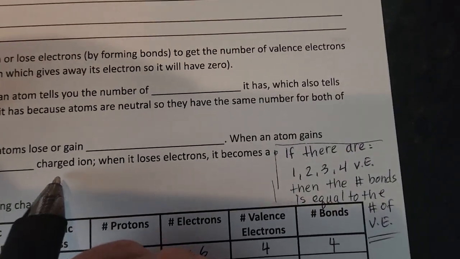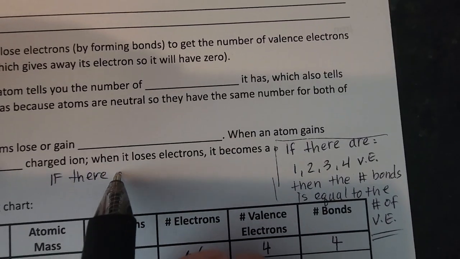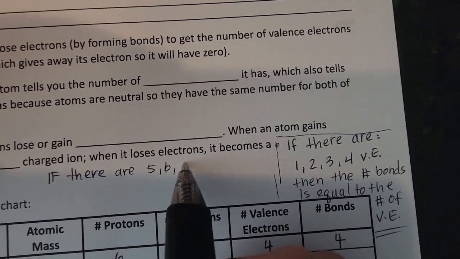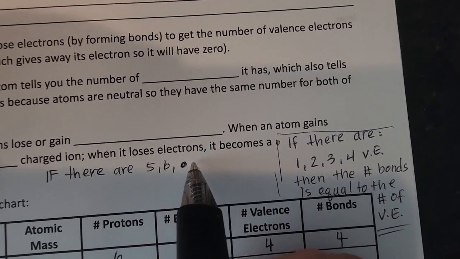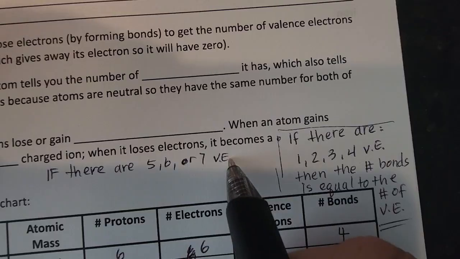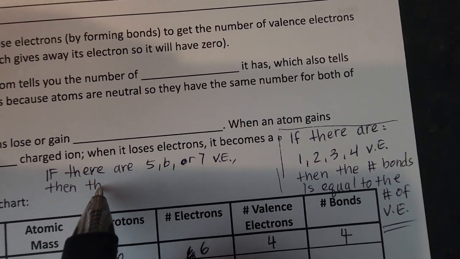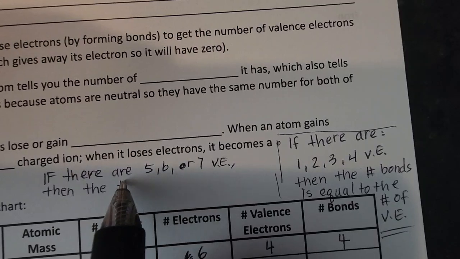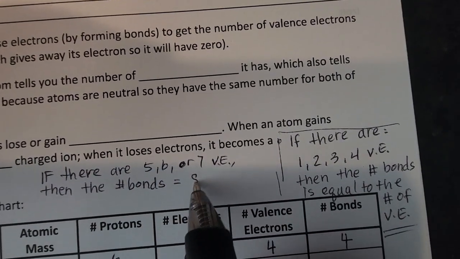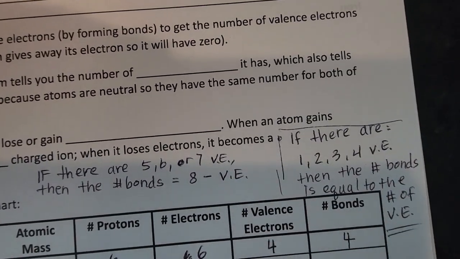So if there are 5, 6, or 7 valence electrons, then the number of bonds is equal to 8 minus the valence electrons.